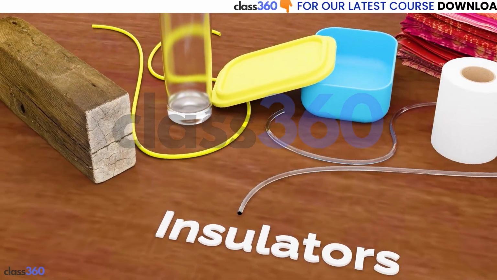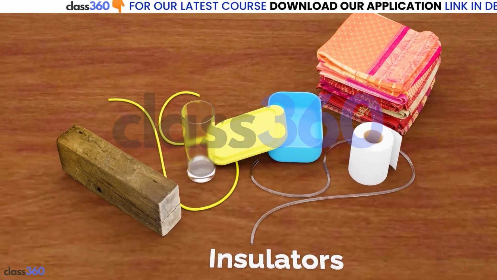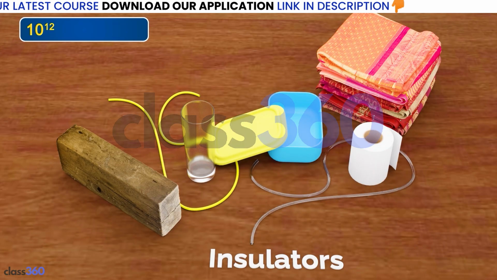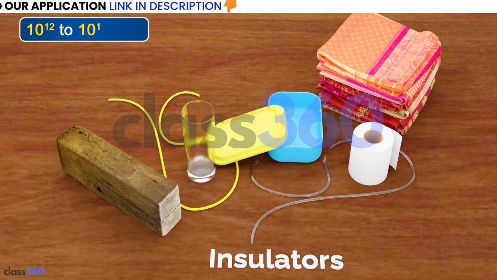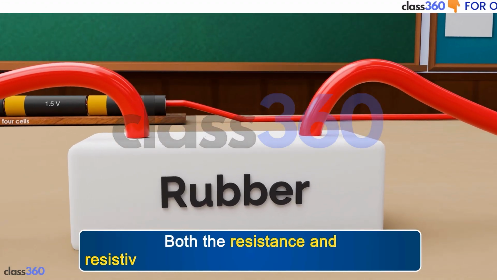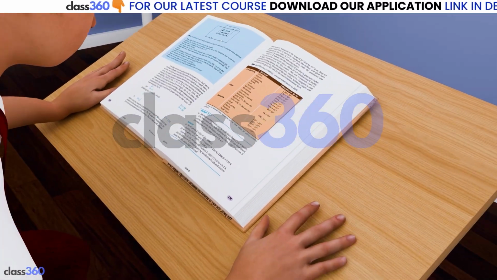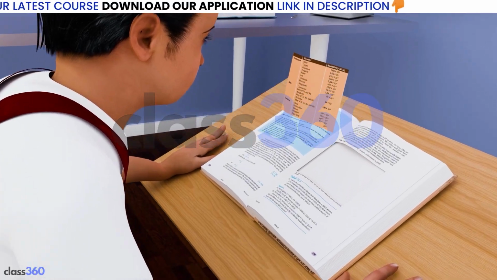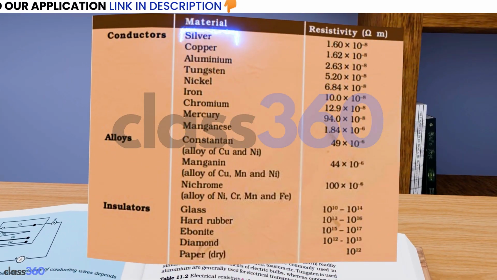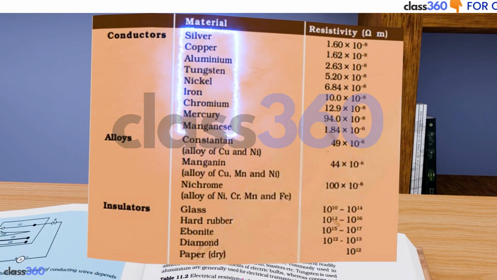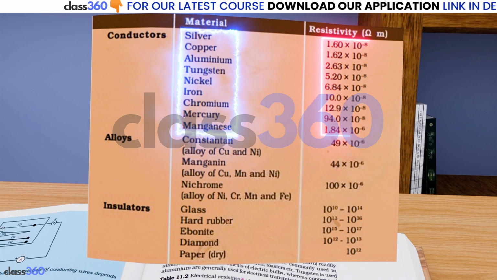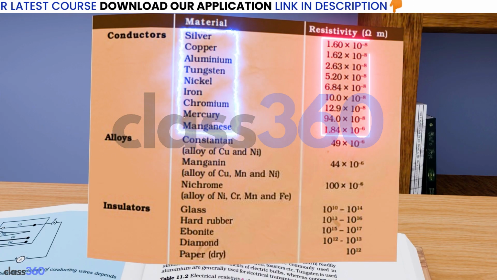Insulators like rubber and glass have resistivity of the order of 10 raised to power 12 to 10 raised to power 17 ohm meter. Both the resistance and resistivity of a material vary with temperature. For example, if we talk about conductors like silver, copper, aluminium, tungsten, nickel, iron, chromium, mercury, manganese, the resistivity of these kinds of conductors are given.